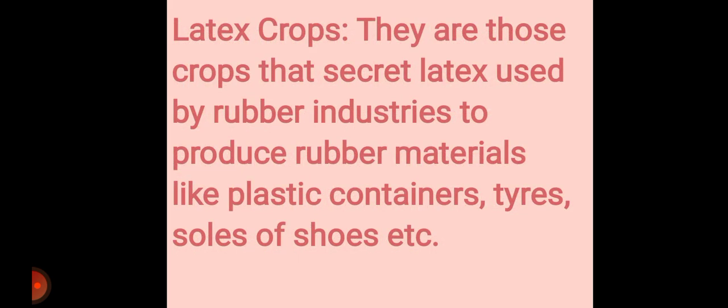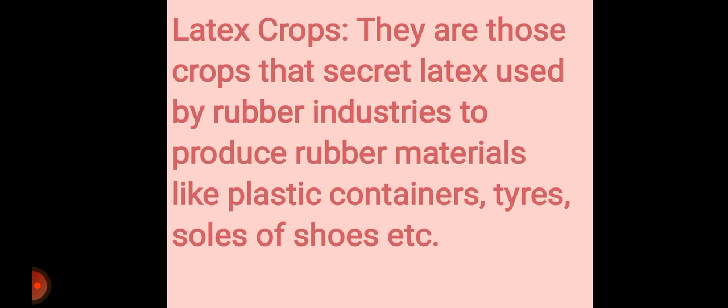All right, so next we have latex crops. There are those crops that secrete latex used by the rubber industry. I told us that the process of collecting rubber from a tree is tapping.